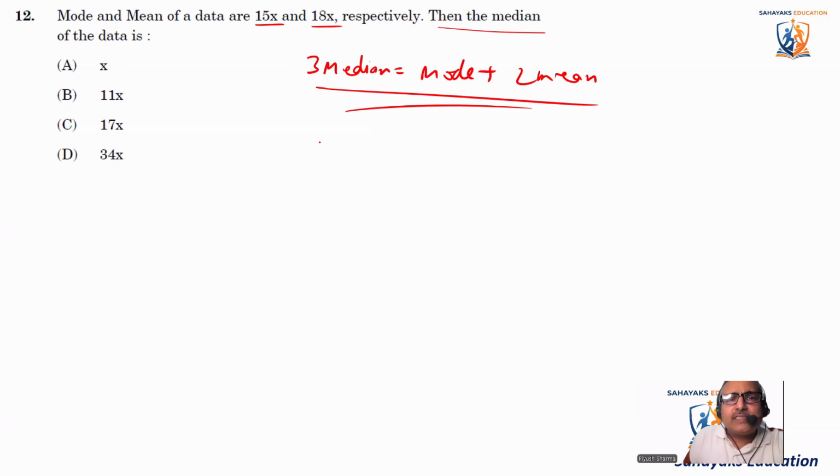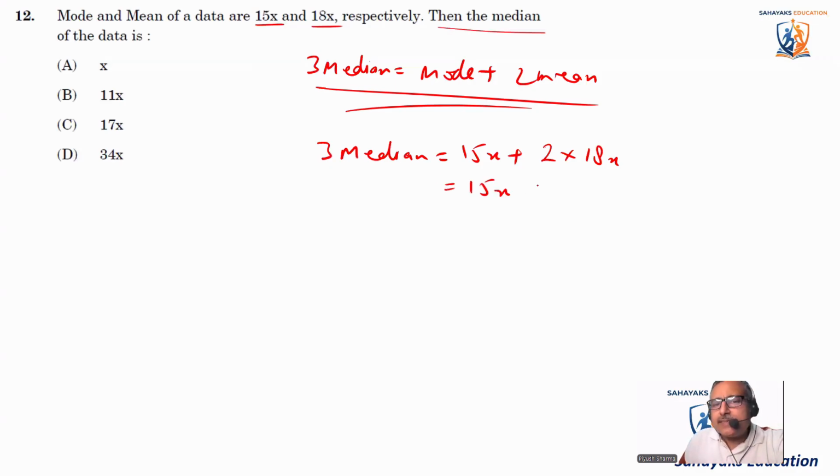So let's find out. It's 3 times median is equal to mode. What is mode? It is 15x plus 2 times mean. So it is 2 into 18x. So let's put the values there. So it is 15x plus 36x.